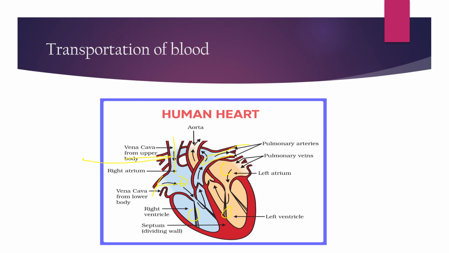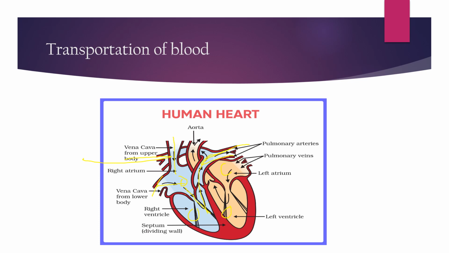So here we can see, from here the blood comes into the right ventricle, and through this pipe it passes to the lungs.